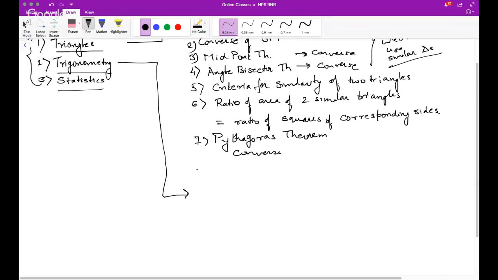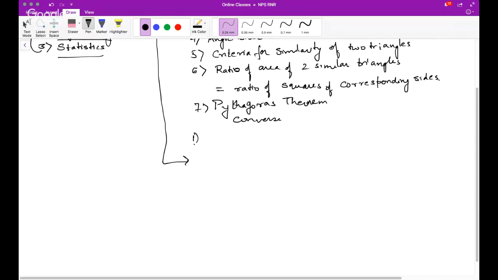So in trigonometry, we had what? First of all, basic t ratios. So let's say we are talking about trigonometry.